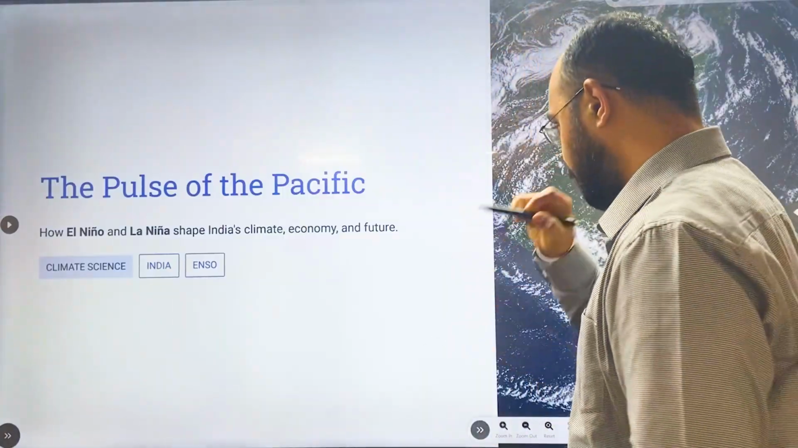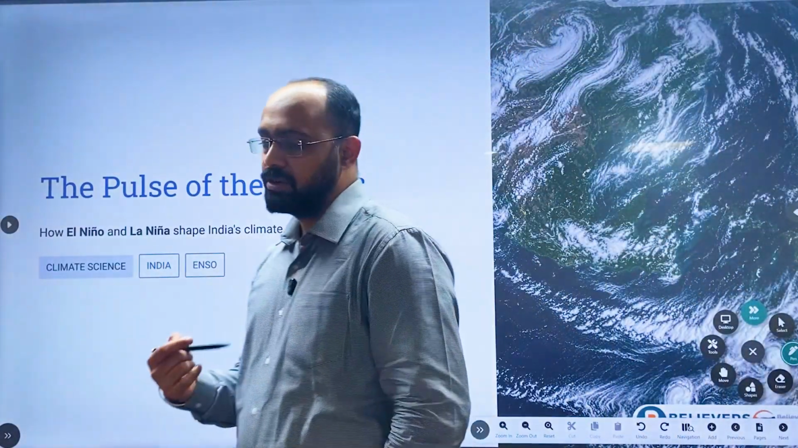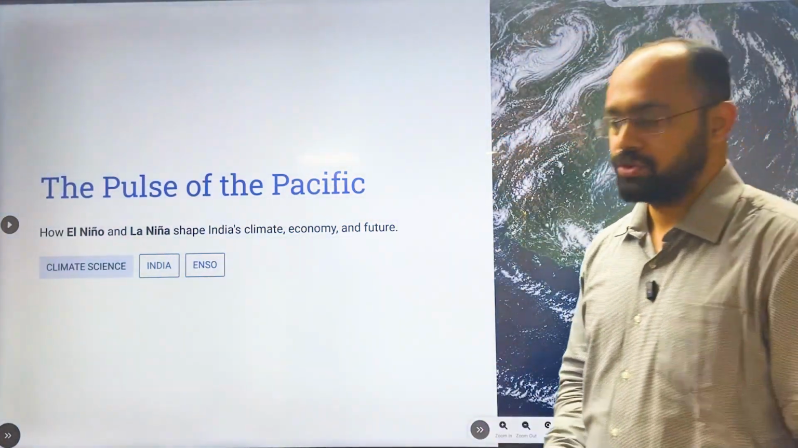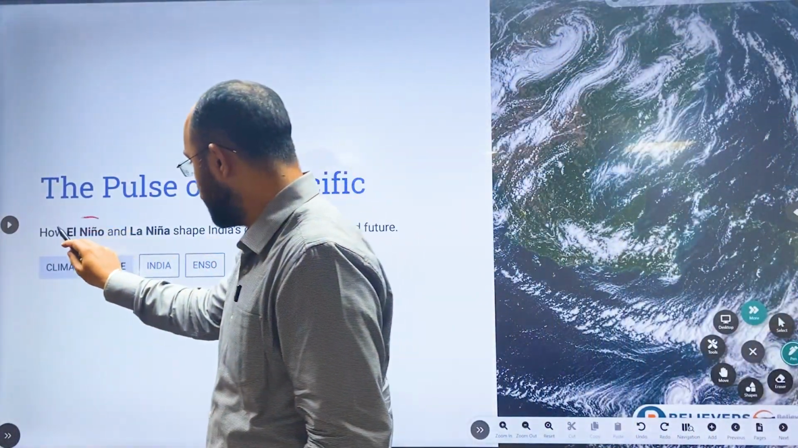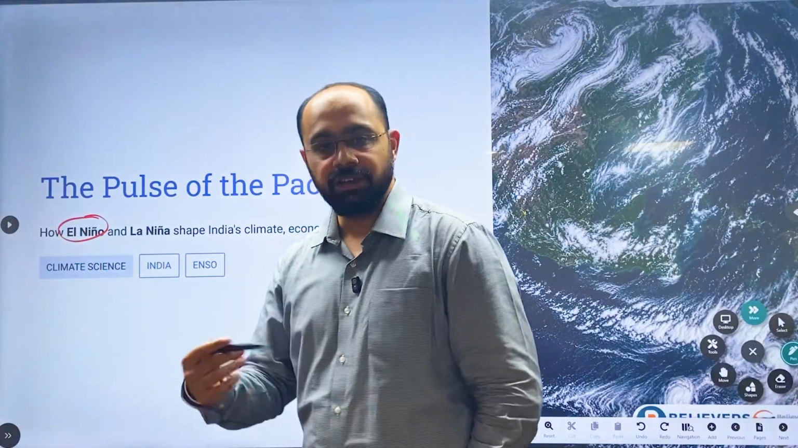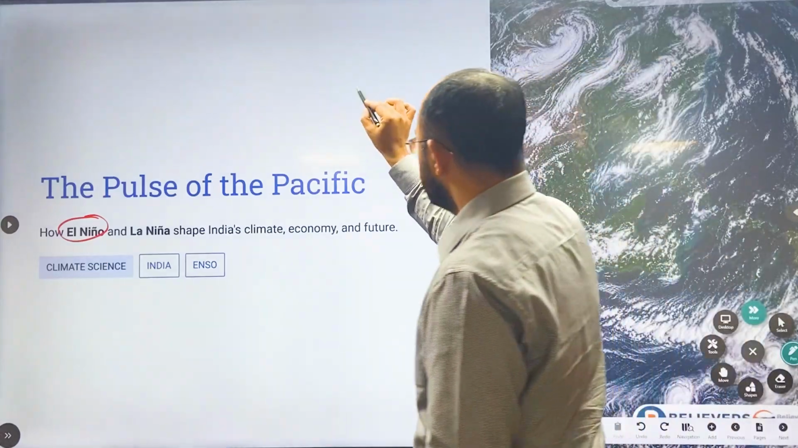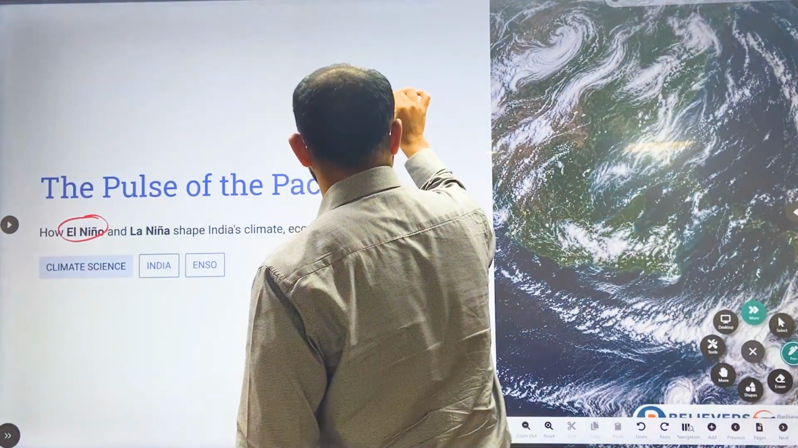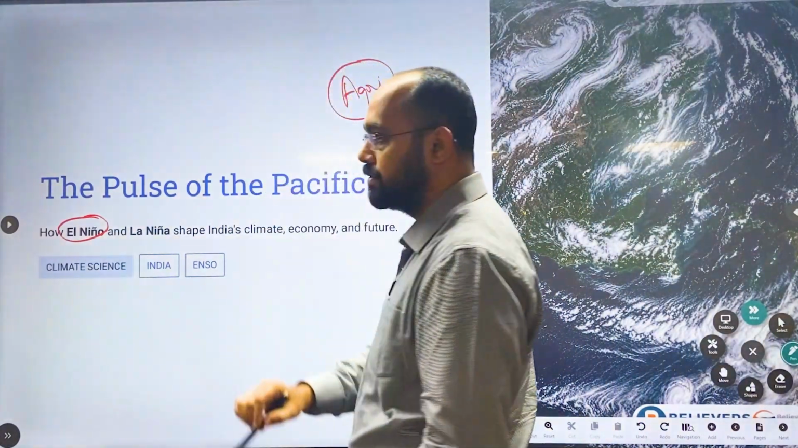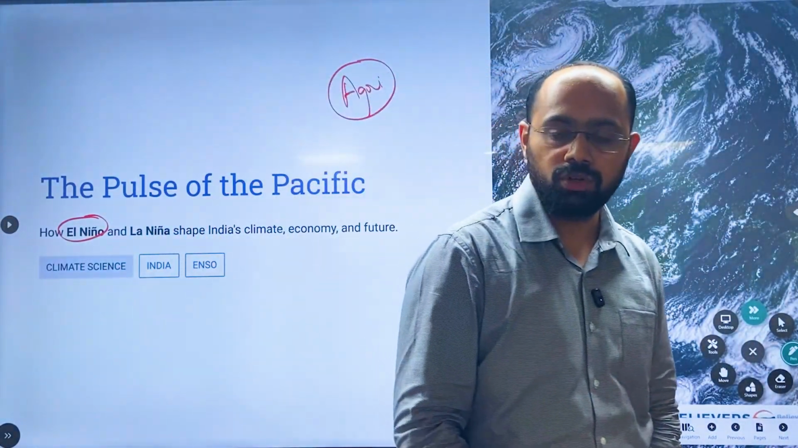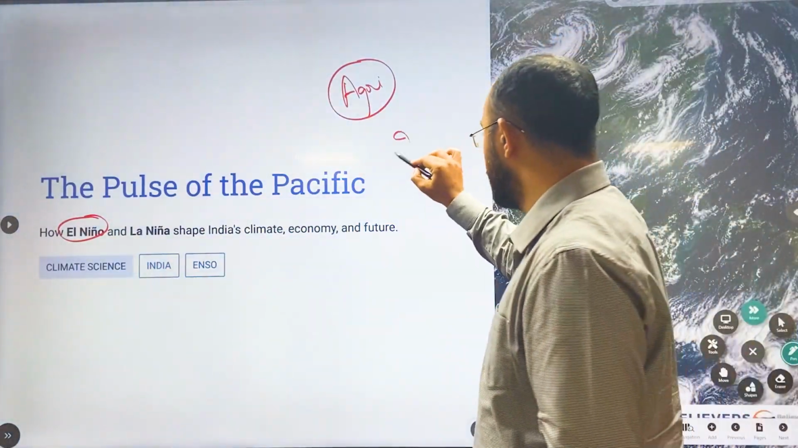So today we'll be studying one of the most important geographical phenomena which India is currently going through, and that is El Nino. We'll be studying El Nino and its effect especially on the Indian economy. As you are aware, our agriculture is mainly dependent on monsoon rainfall, and this El Nino has severely affected our monsoon, especially in 2026.